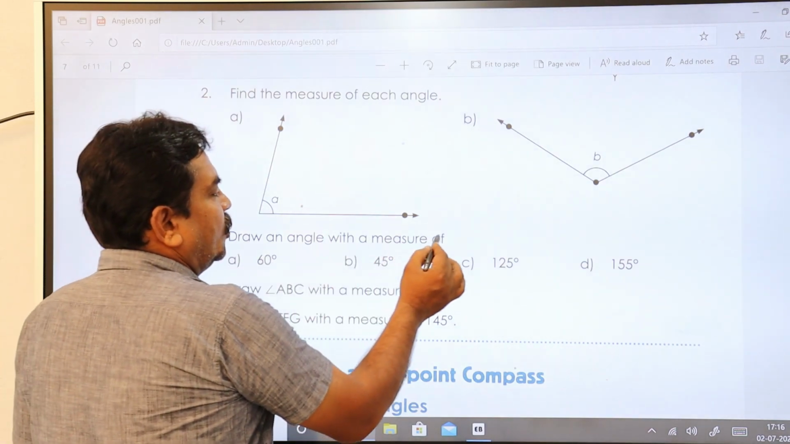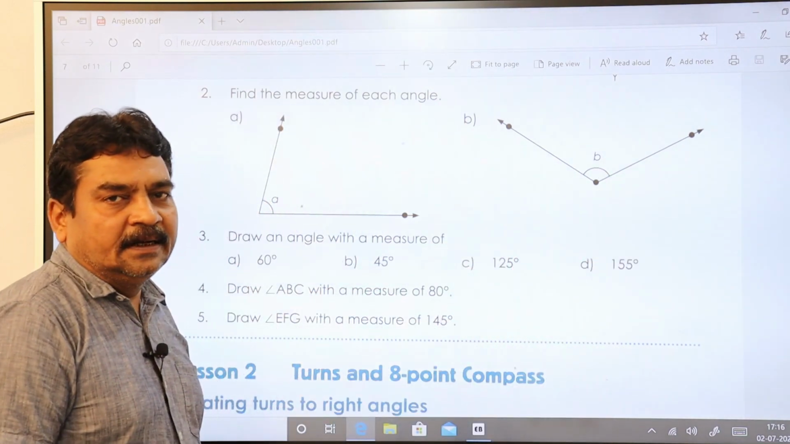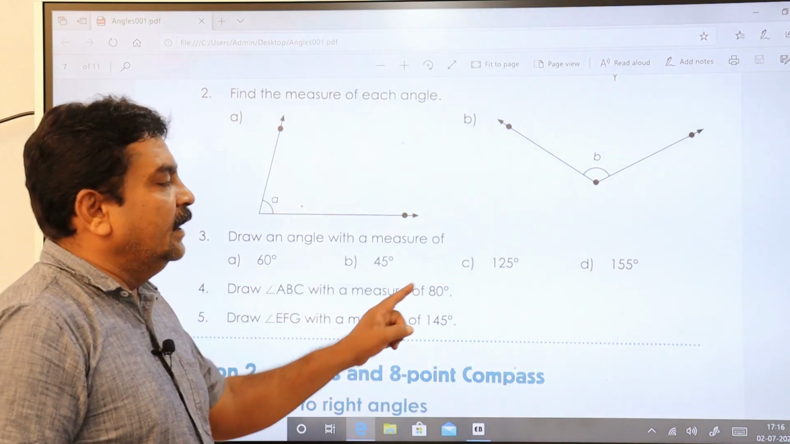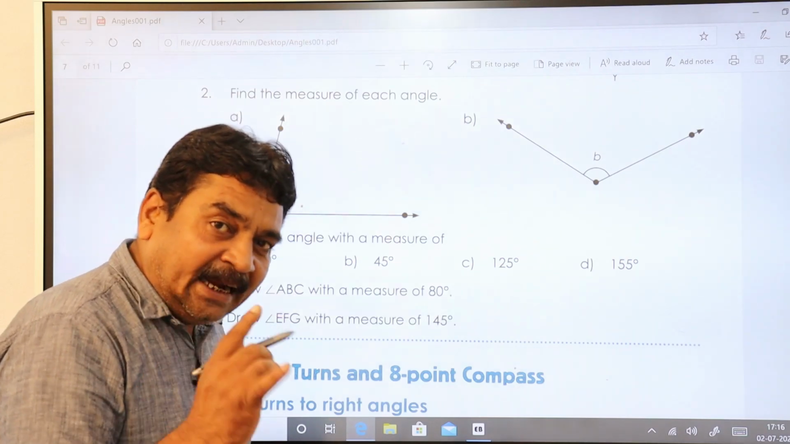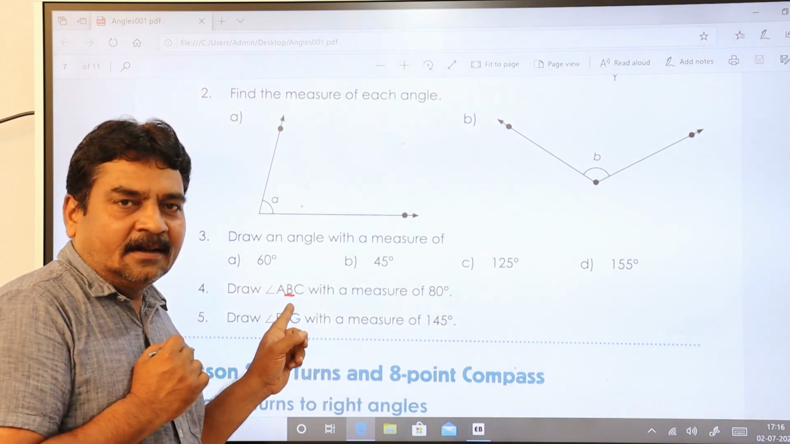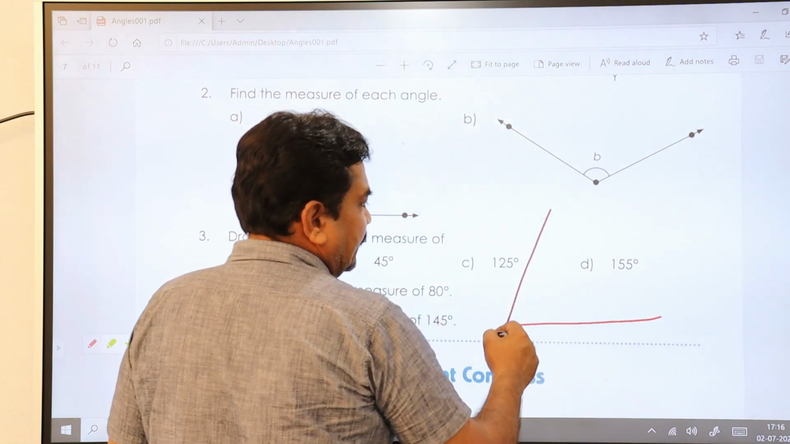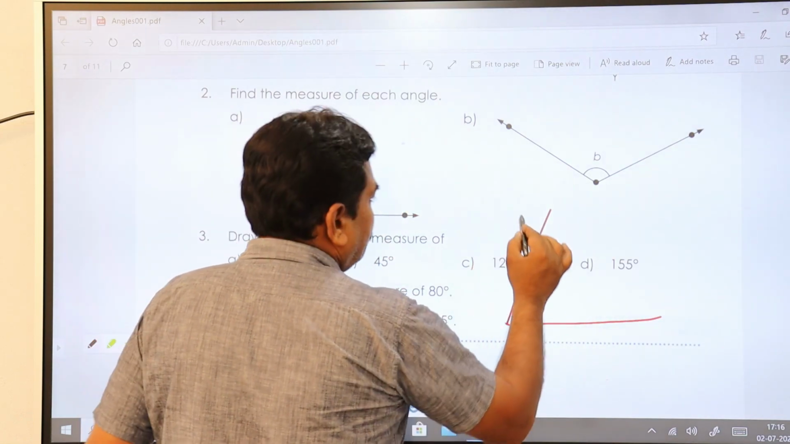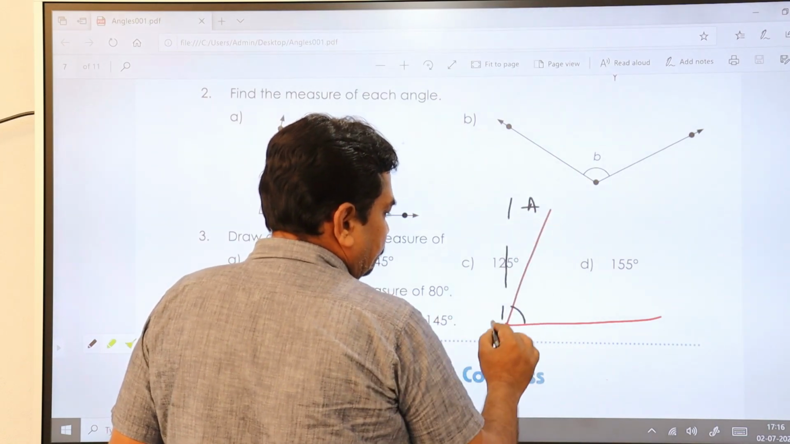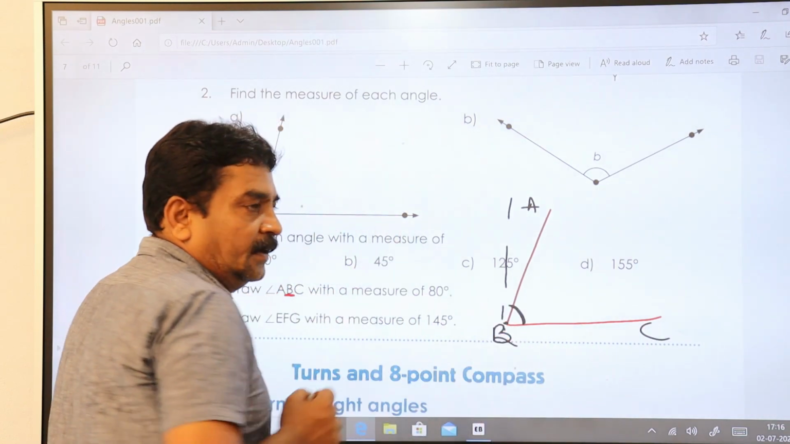Draw an angle with a measure of 60 degrees, 45 degrees, 125 degrees and 155 degrees. Please do it. Draw angle ABC with a measure of 80 degrees. The angle should be at B, because B is the center letter here. If you draw an angle like this, this is your 80 degrees, this is your 90, so it should be 80, right? Then A, B and C. The angle should come at vertex B.